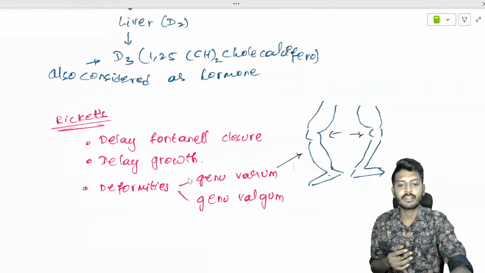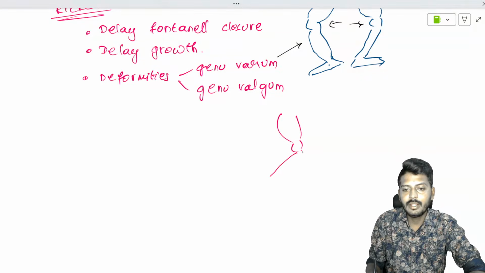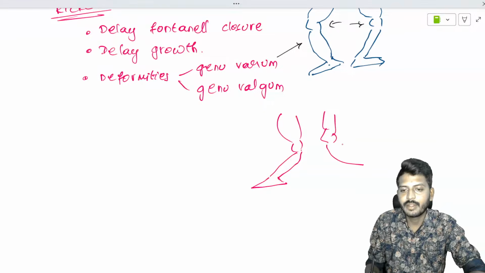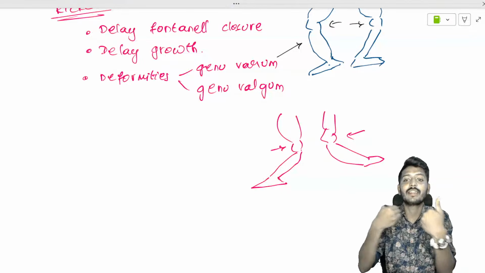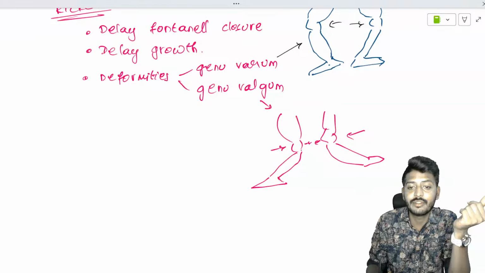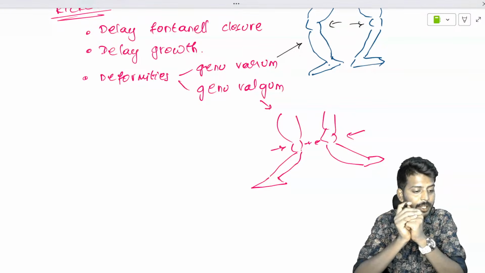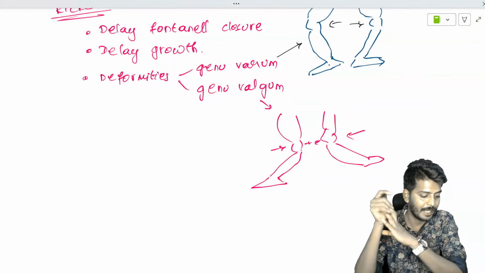Then we have the next concept, valgum. What happens in valgum is very important to understand. This is the leg of the baby, this is the knee joint, and this is the foot. The deformity is that the knee joint is coming closer to the center, as if somebody put a gum and stuck the knee joints together. The knee joint is coming closer to the center line, and we call it genu valgum. So both deformities are possible, genu varum and genu valgum.